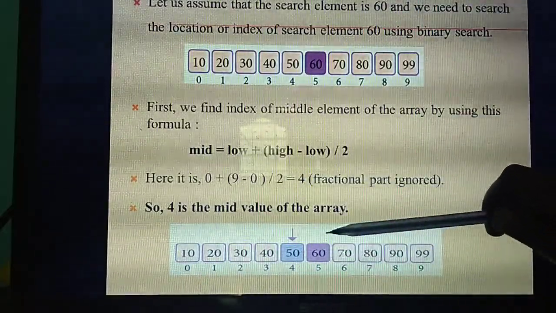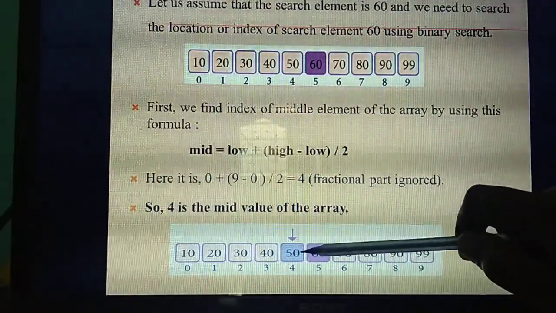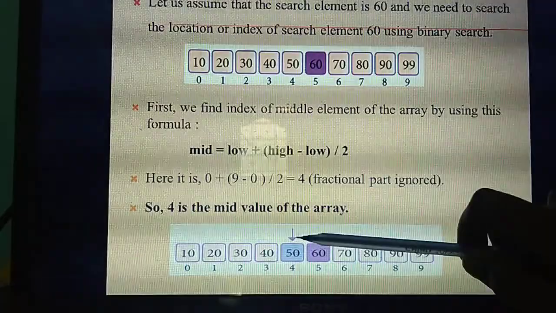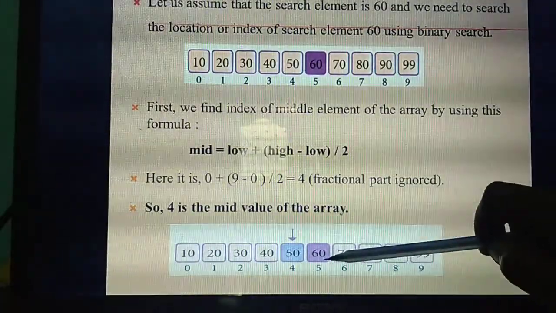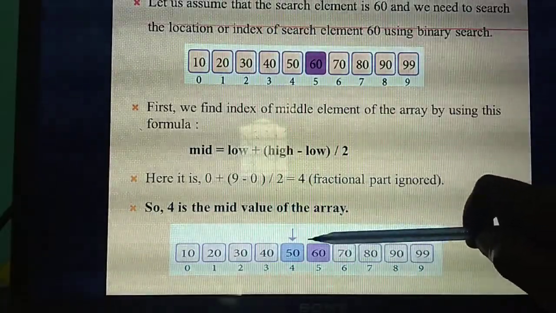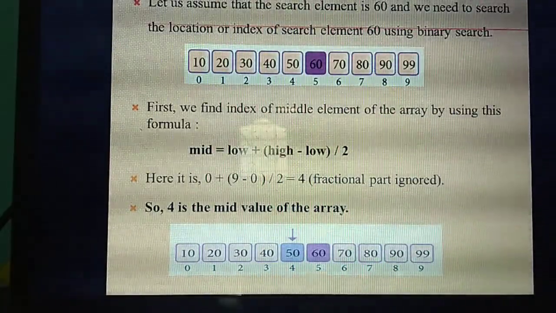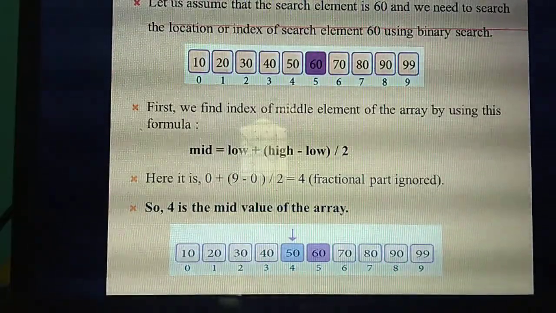Don't get confused. You will get the answer as 4. What's the value present at index 4? 50. So what's the search element? 60. So whether 60 is greater or smaller: 60 is the search element, and the search element is greater than this middle value. Understand? If it's greater, which side does the search need to go to, right side or left side? Right side.